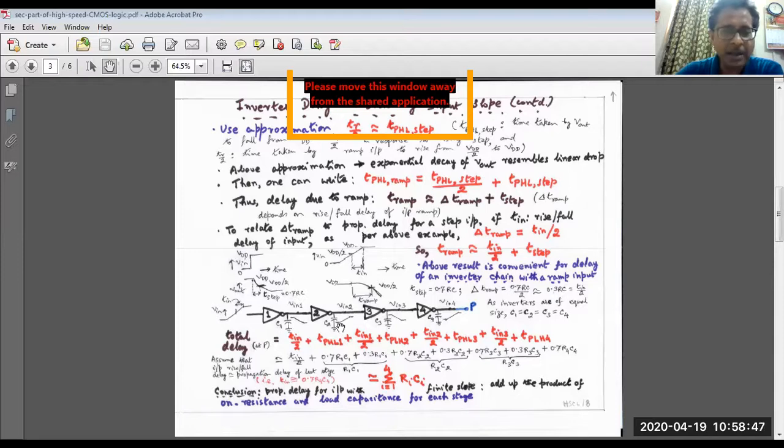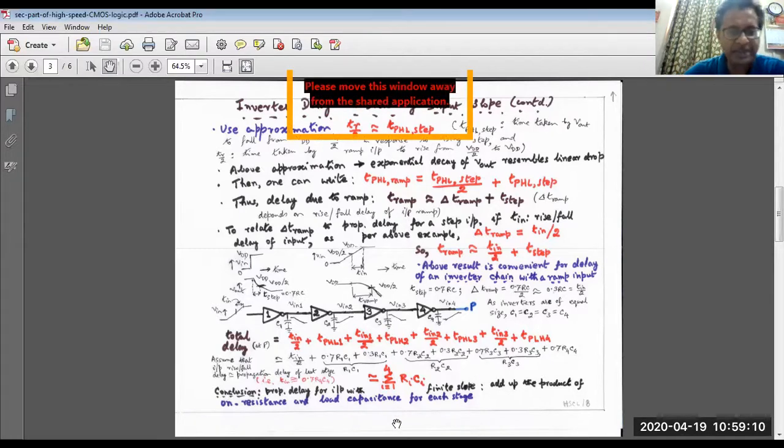As it is the positive going waveform, the on resistance is the PMOS resistance, and what is the load capacitance? It is the C2. For inverter 3, what is the on resistance? It is the negative going waveform, so the on resistance is the NMOS transistor resistance, and the output capacitance load is C3. Clear?